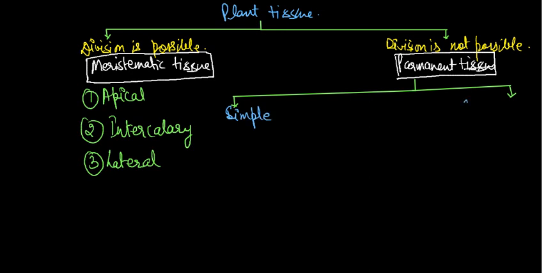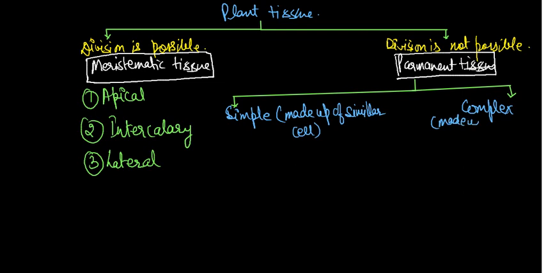Why is it called simple? Because it is made up of similar cells. And the complex one is made up of different types of cells.